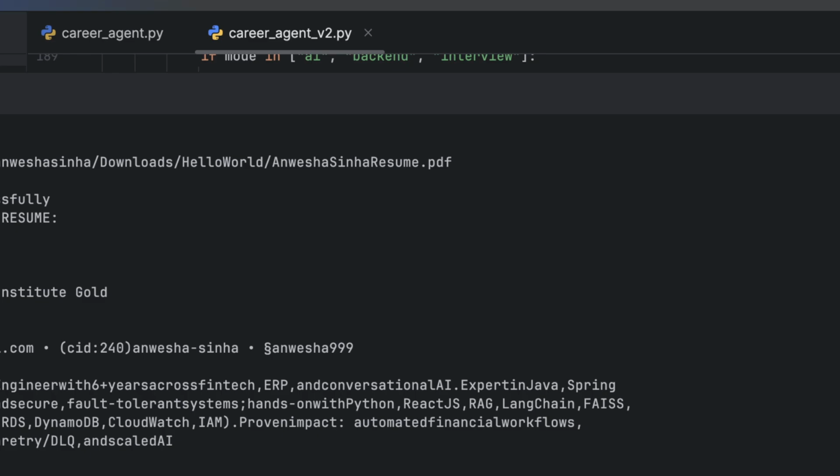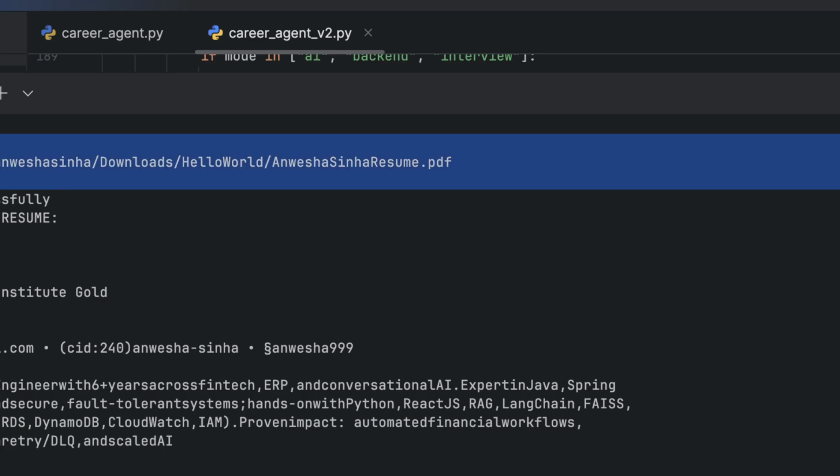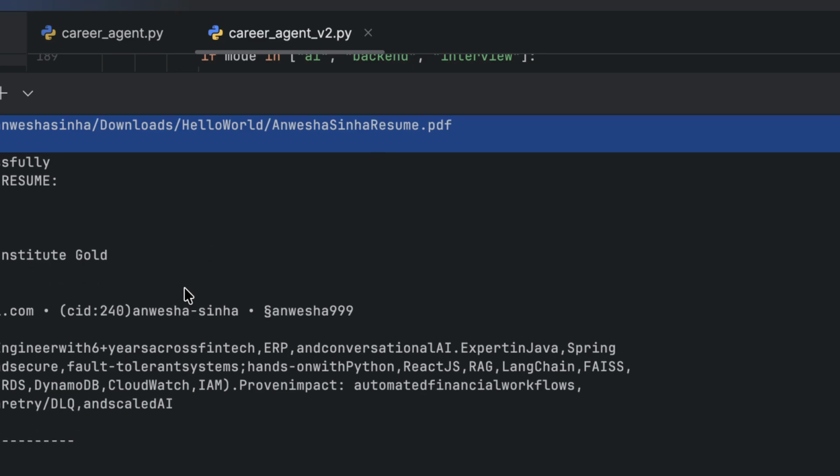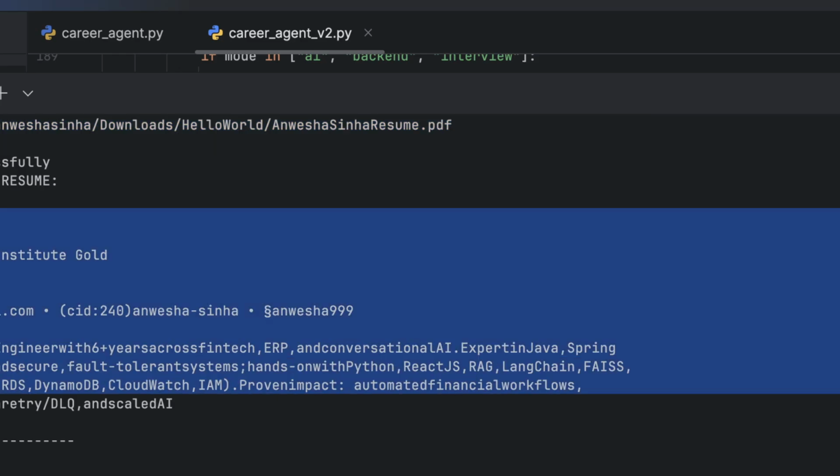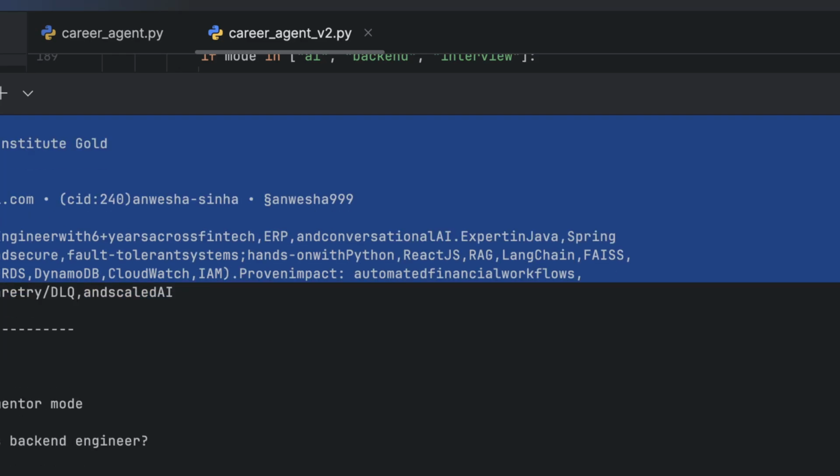Now let's see how it behaves after we start running it. It asked me to upload the resume, and then we applied the path where the resume is present. Just for logging purposes, I have shown 500 characters from the resume that it parsed. It parsed it nicely. Earlier, I was using PyPDF. It was not doing well, so I used the other one.